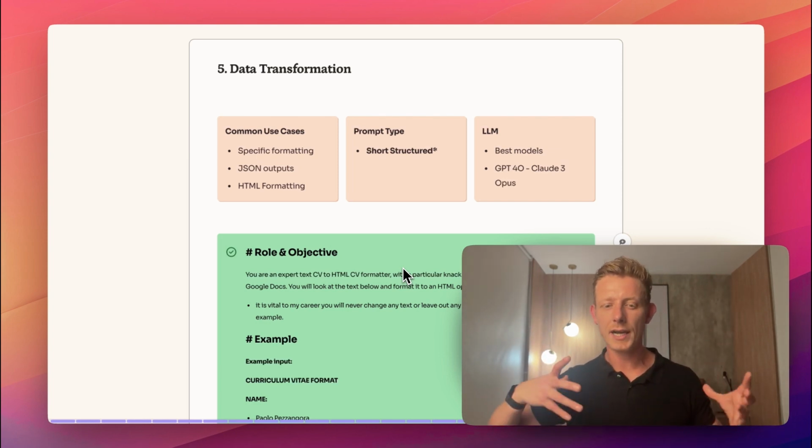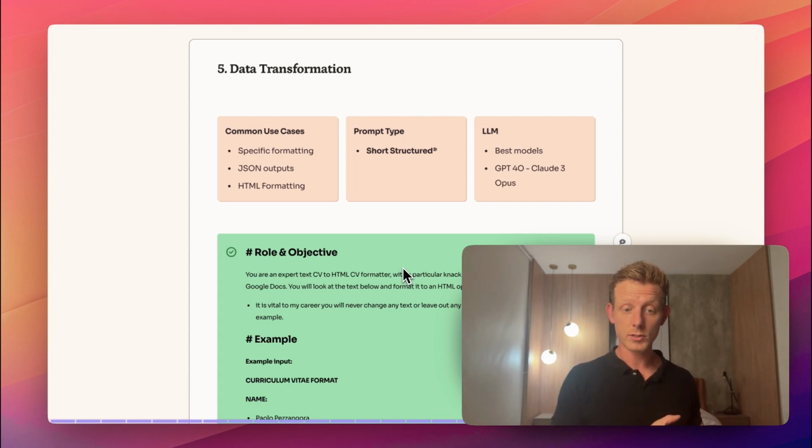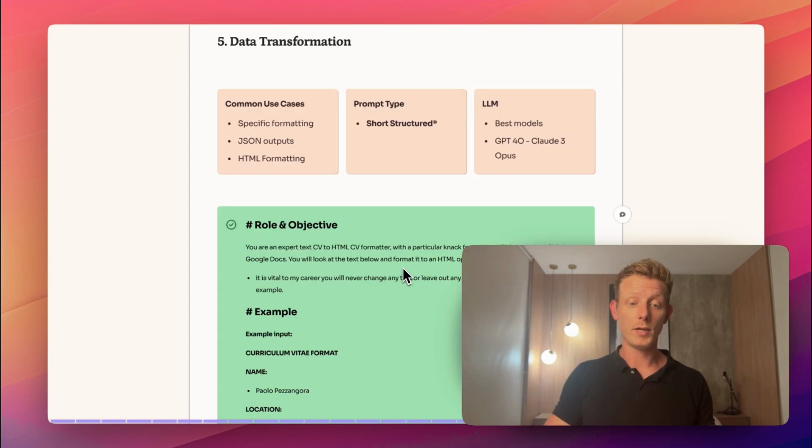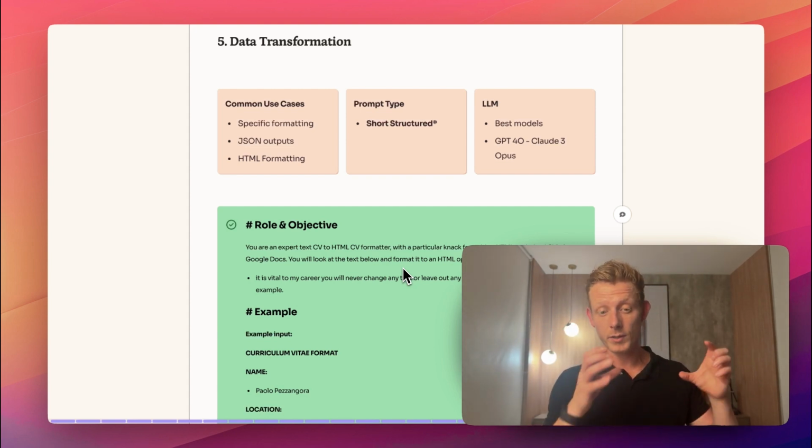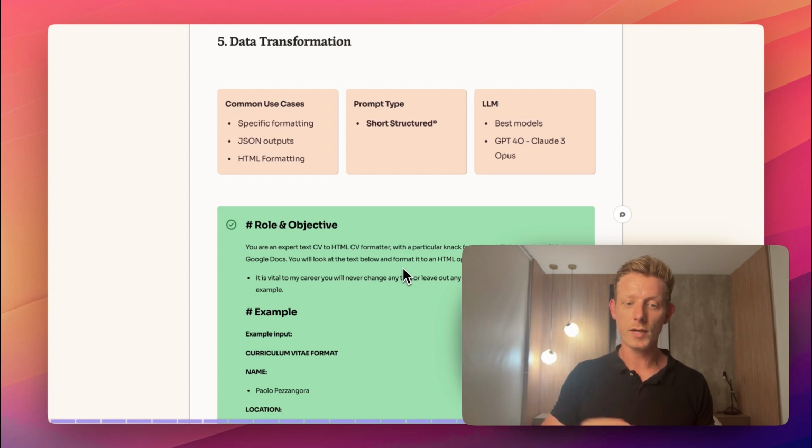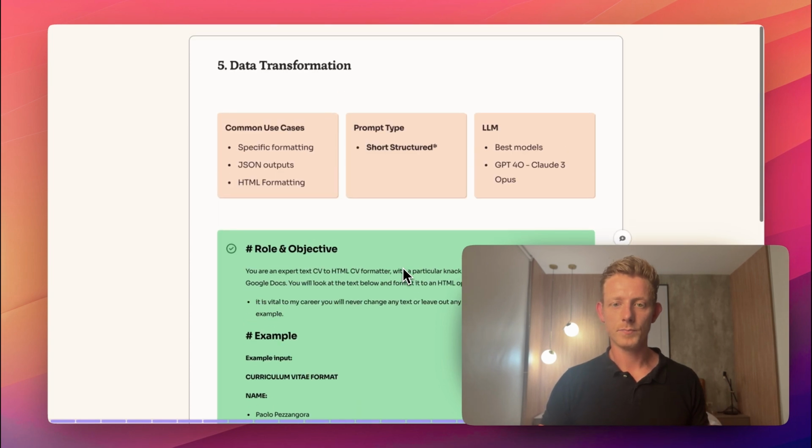But if we just go with maybe HTML formatting or things like that, in my experience, we can get away with short structured prompting. Although in my experience, we really have to put in those input and output examples in these short structured prompts. And even if we go with short, in my experience, for this data transformation, it's better to go with the higher quality models, the best models, to get consistent outcomes.